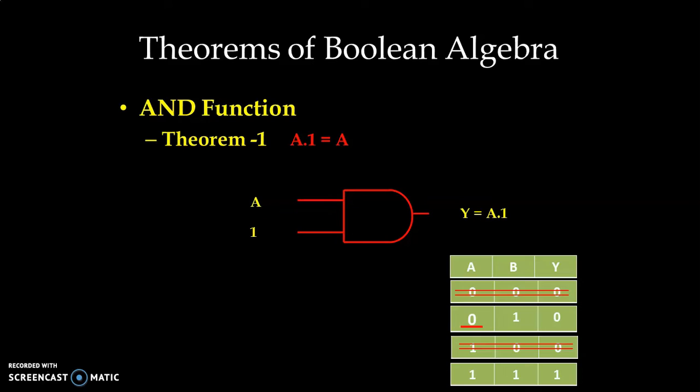If input A is 0, the condition is 0, 1, and the output will be 0. If input A is 1, we have the condition 1, 1 and the output will be 1. So if input A is 0, the output will be 0. If input A is 1, the output will be 1. So this way we can prove that A dot 1 will always be equal to A.